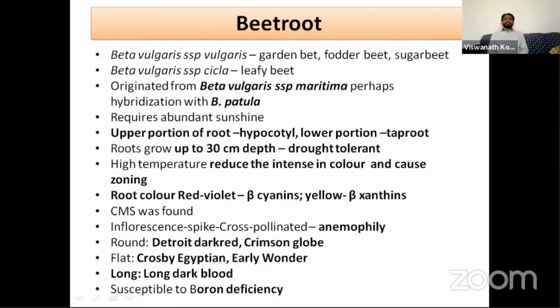Beetroot requires abundant sunshine for its growth. If you see the root of beetroot, the upper portion of the swollen part is the hypocotyl and the lower portion is the taproot.